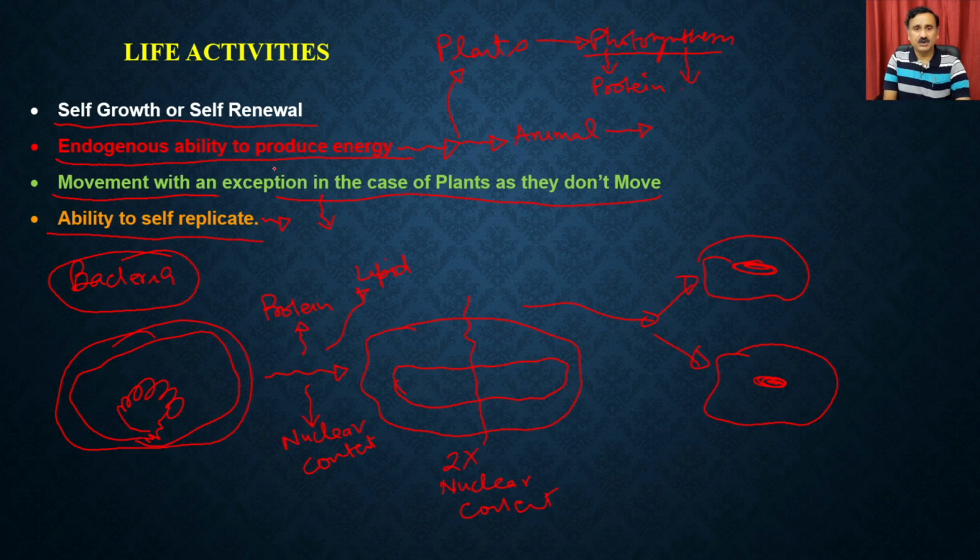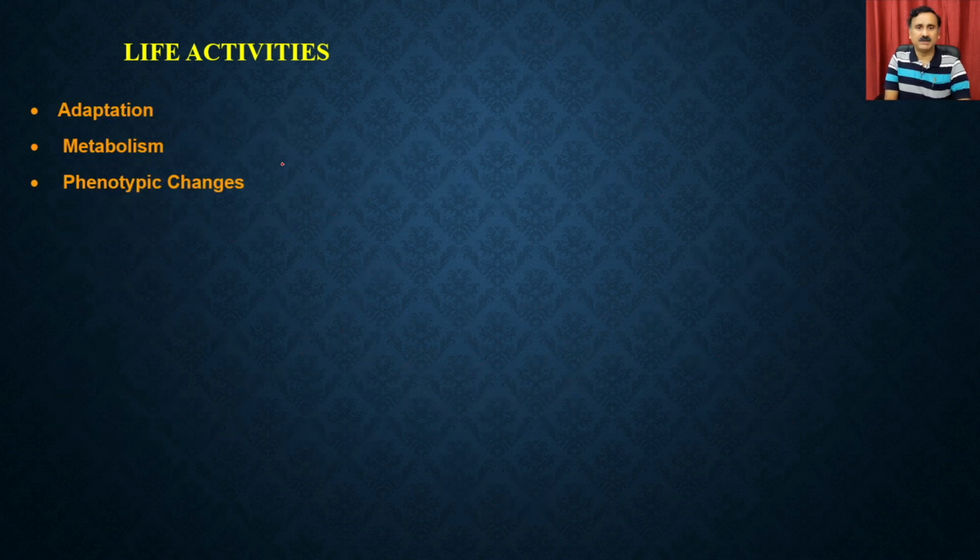Apart from these functions, we have several more examples where life activities involve the production of different types of biomolecules. For example, adaptations. Adaptation is a very important phenomenon for the survival of that particular organism, right?